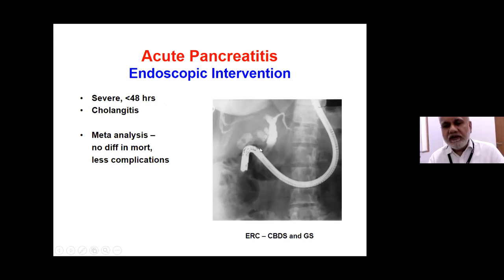So this intervention has to be done by a very experienced endoscopist. The other indication is when the CBD stones on their own are causing cholangitis, intervention, not acute pancreatitis. The recent meta-analysis showed that early endoscopic intervention in acute pancreatitis, there was no difference in mortality, but complications were less.